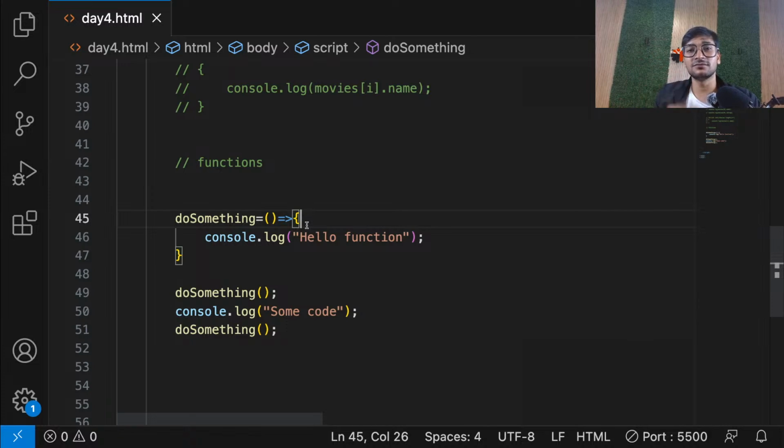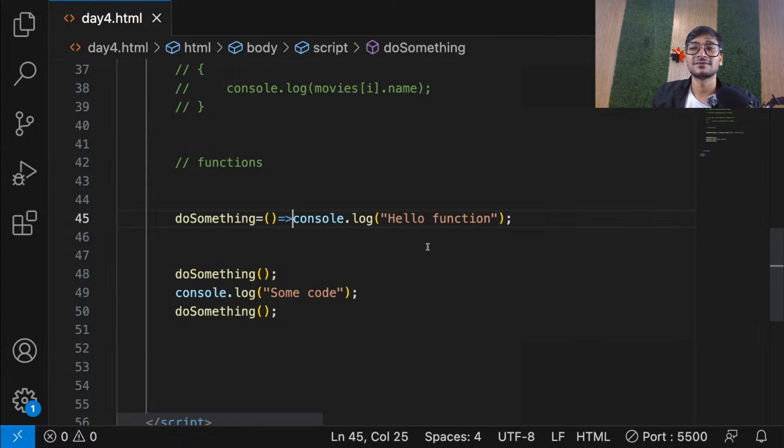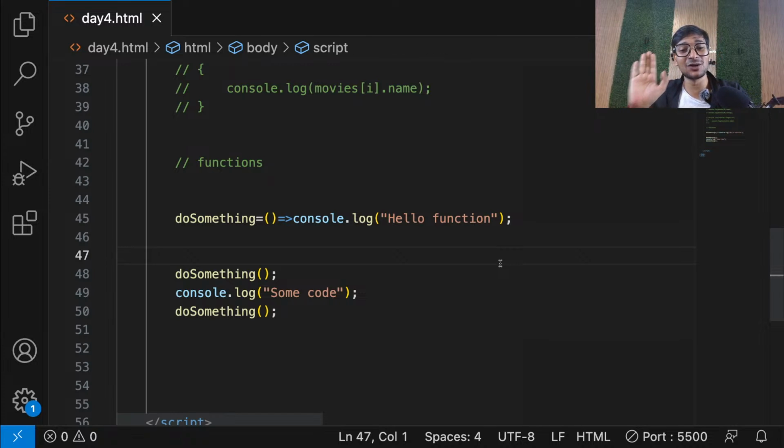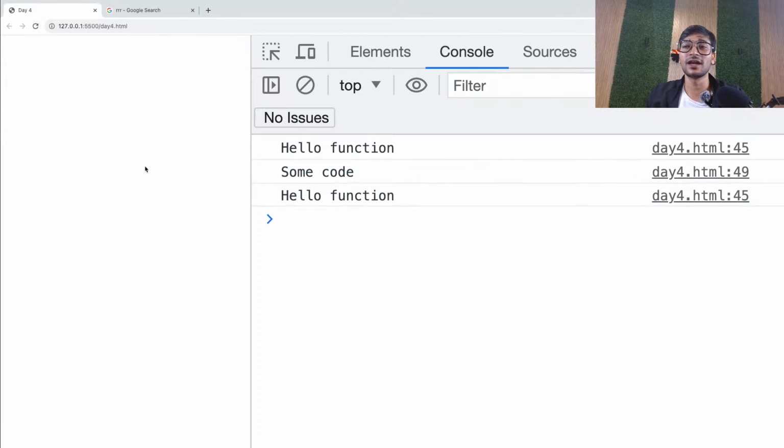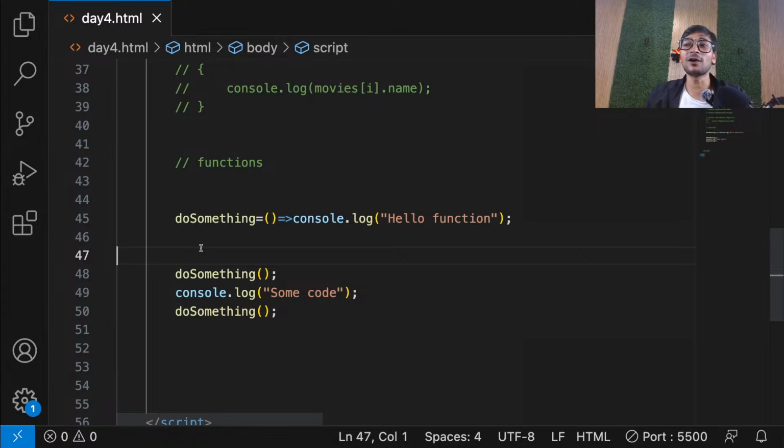There's one more thing which I would like to tell. What arrow function says is, if your function code is only of a single line, no need to mention curly braces. I will understand that it's only of a single line. So you can write your function like this. So guys, it's still a function. It doesn't look like it, but it's still the function, same output. You can see there's no difference. It's the same output. Okay. So guys, that's all. So what they say is, if it is a single line of code, no need to mention curly brackets. That's all, guys.